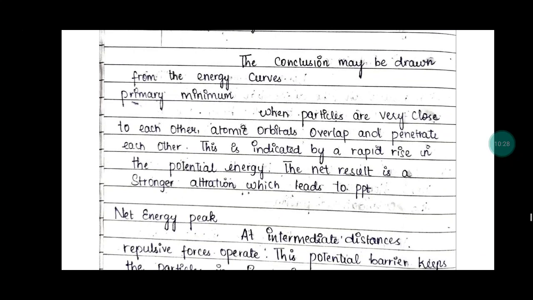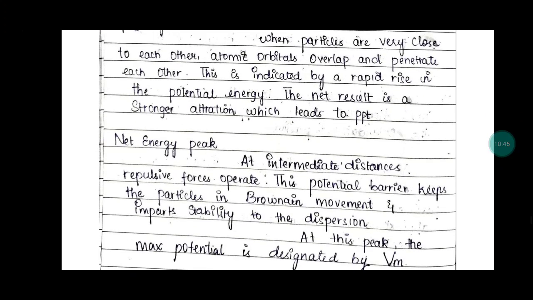At the primary minimum, when the particles are very close to each other, the atomic orbitals overlap and penetrate each other. This is indicated by a rapid rise in the potential energy. The net result is a strong attraction, which leads to precipitation.